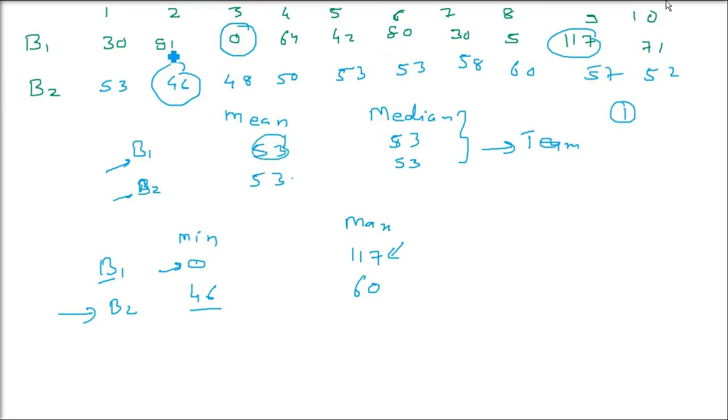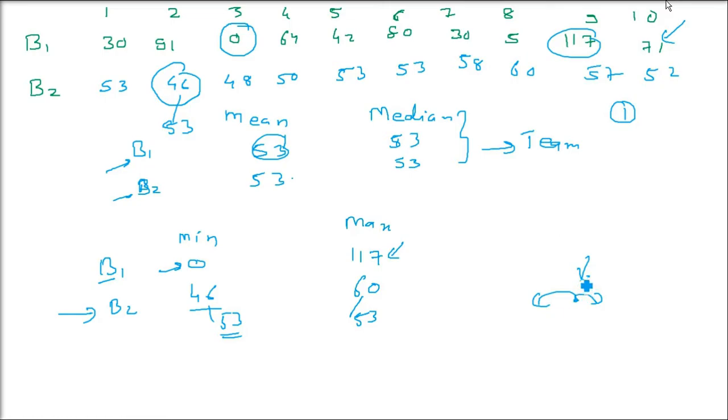The team cannot decide which of these two men to select for the team, though the mean and median are equal. The 60 and 46 are nearer to the mean and median for batsman 2. But for batsman 1, neither 0 is closer to 53 nor 117 is closer to 53. So the spread is too much. The dispersion is too much. The scattering is too much for batsman 1.